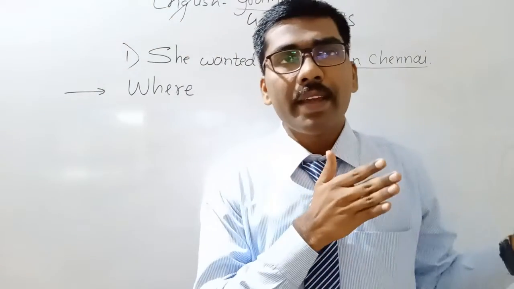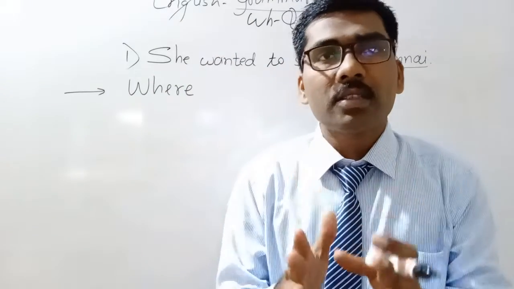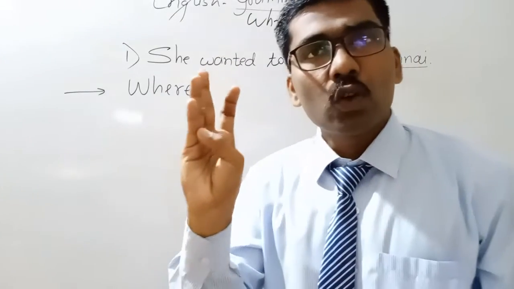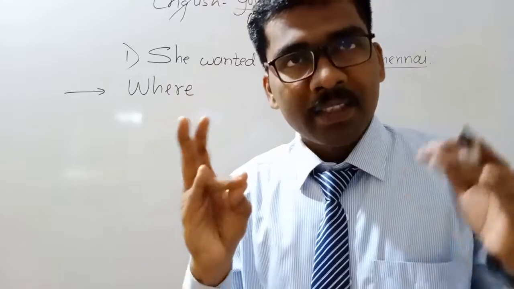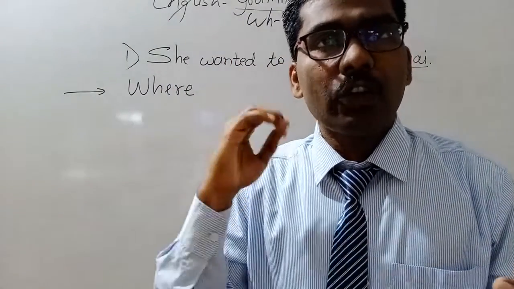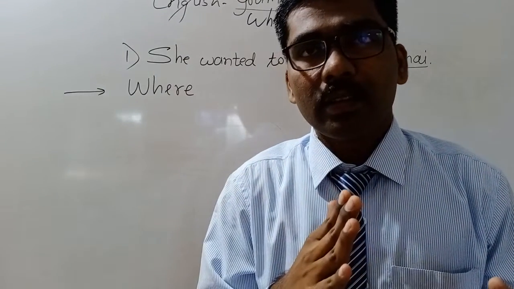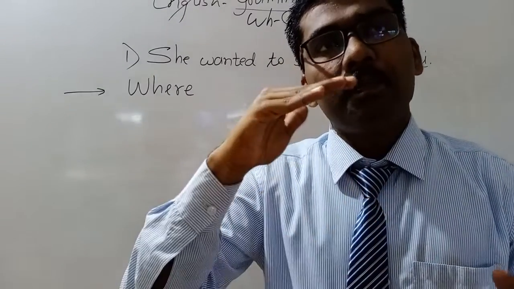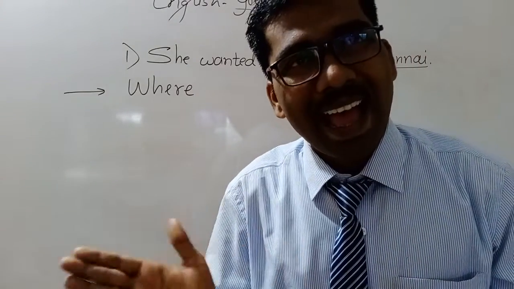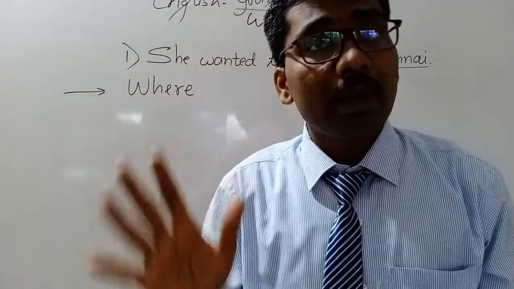She wanted to study, this is simple past. I already told everything: in simple present, do and does. In simple past, did. In simple future, shall and will. Continuous present, am, is, are. Continuous past, was, were. Present perfect, have, has. Past perfect, had. These are all helping verbs.